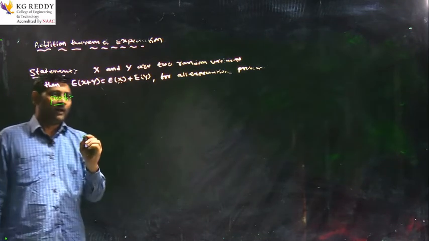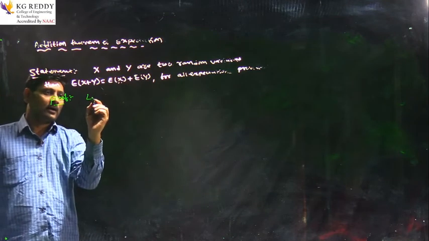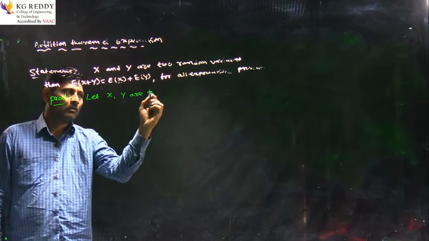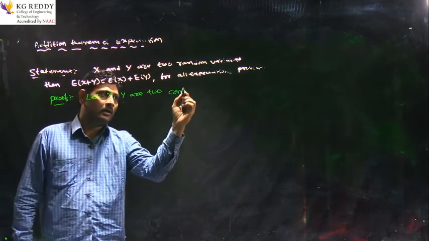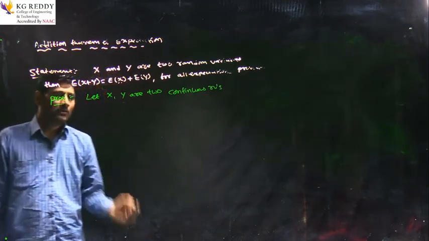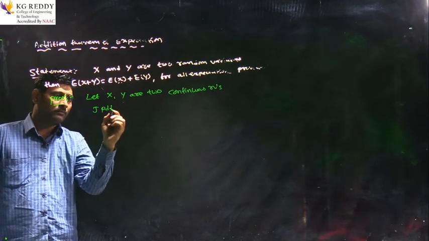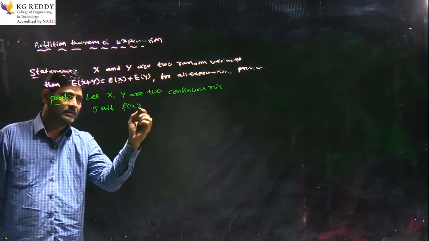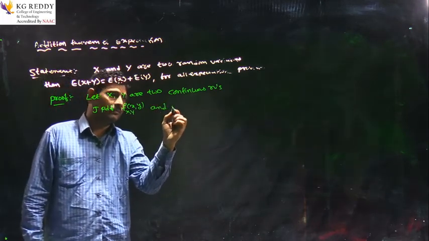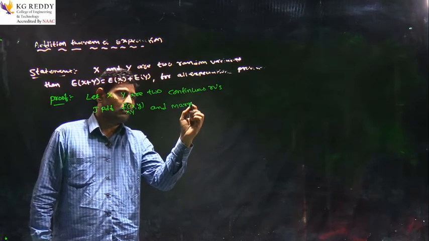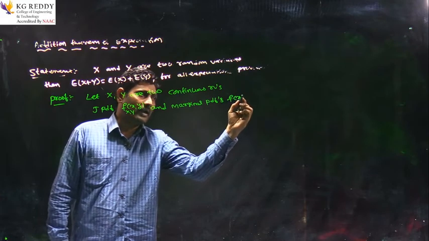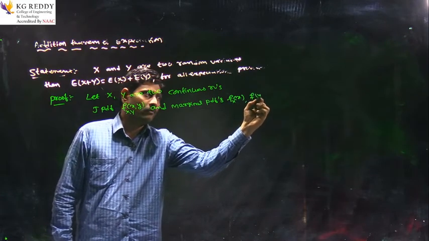Here, I am considering these two random variables as continuous random variables. So, let X and Y be two continuous random variables with joint probability density function f(x, y) and marginal probability density functions f(x) and f(y).